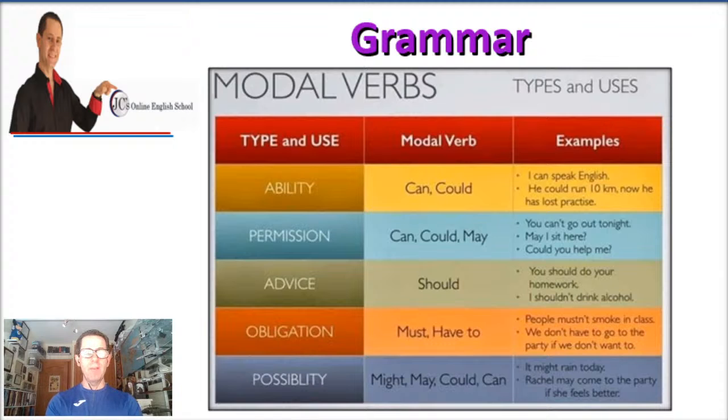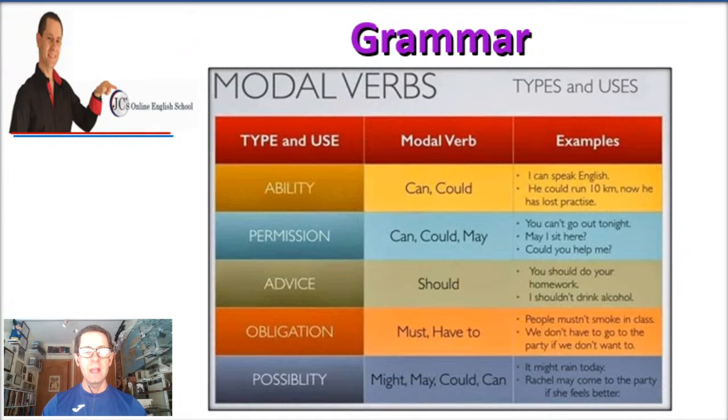All right. Now, finally, when we're talking about possibility, there are four that we can use: might, may, could, or can. So as you can see, can and could are used several times, in several situations. Let's take a look at two examples. It might rain today. Actually, it is raining, but it might rain today.